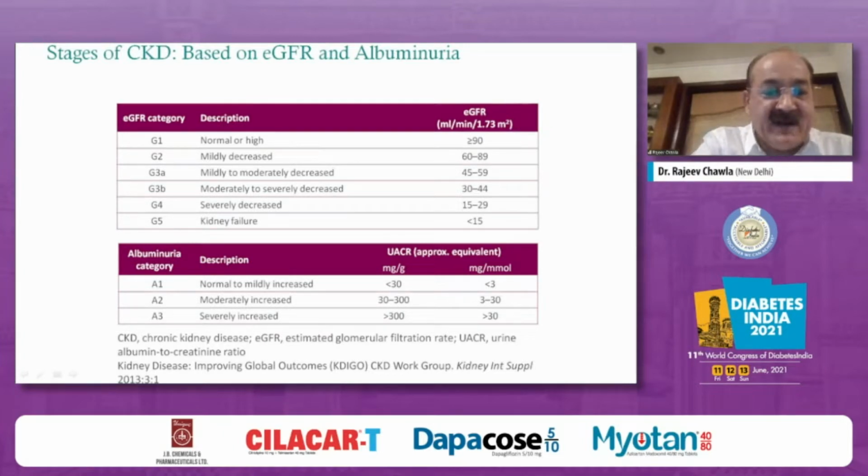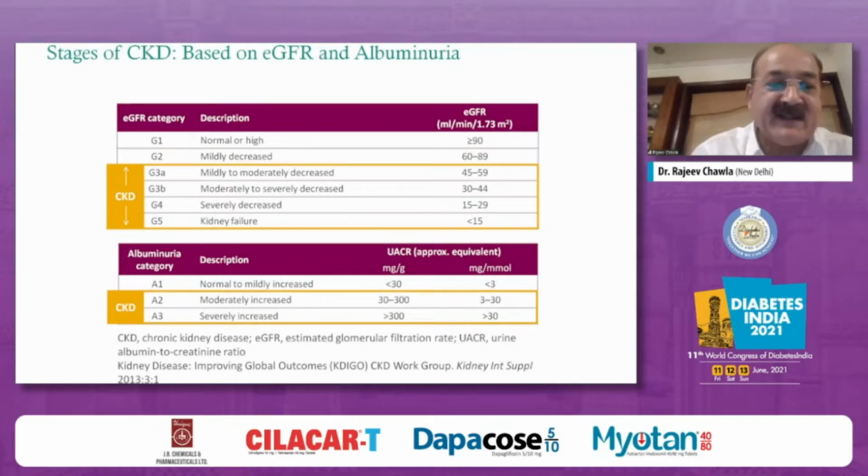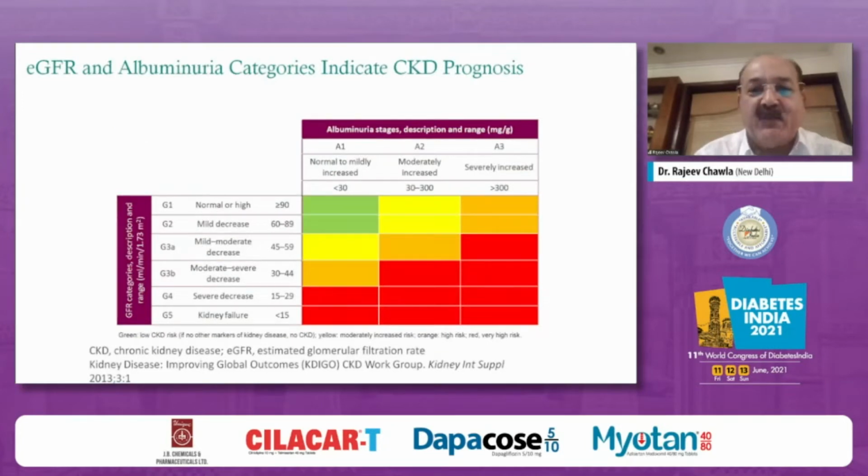Similarly, based on albuminuria criteria, category A1 is when you have normal or mildly increased albuminuria, less than 30 milligram per gram. When you have a moderate increase, 30 to 300 milligram per gram of creatinine, it is A2. And if it is obviously more than 300 milligram, which is gross proteinuria, we refer to it as the A3 category. Why is this categorization important? Because the moment you fall in the category of G3a, 3b, 4, or albuminuria category A2 and A3, there is going to be a progression of CKD, and it is going to have a poorer prognosis.